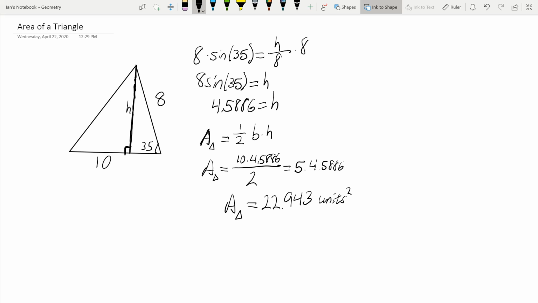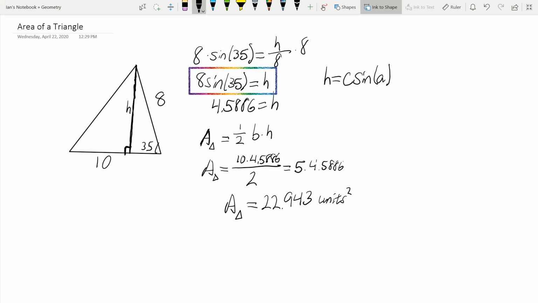Now there is an easier way to do this. If we look right here, we can rewrite this in general terms. We can say that h is going to be equal to this side up here, which we'll call c, times sine of a.